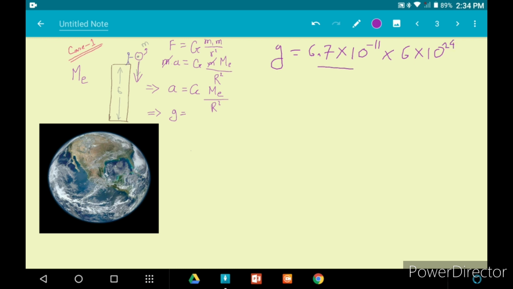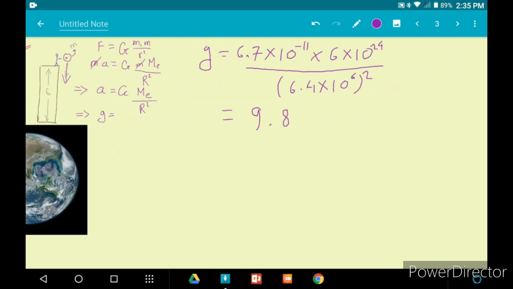Now it will be divided by the square of the radius of the Earth, and the radius of the Earth is approximately 6.4 into 10 to the power 6. Now let's calculate. We'll get the value of this small g to be 9.8.